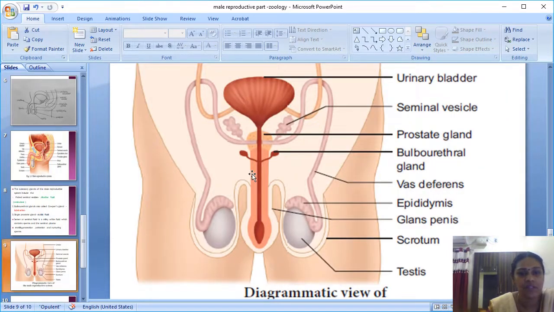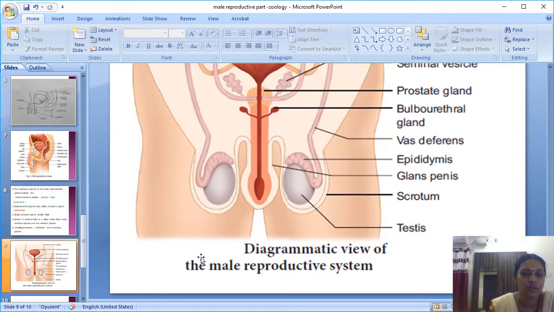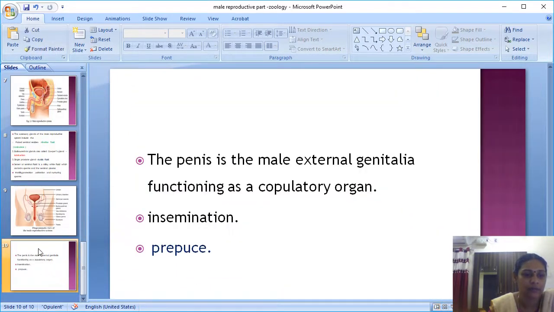If you see this diagram, you will understand clearly. The urinary bladder, and on either side the seminal vesicle, is paired in nature, and it is continuous as the urethra. This enlarged part of the penis is called the glans penis. On both sides is the epididymis, which is continuous as the vas deferens, coming and ending with the seminal vesicle. It forms the ejaculatory duct, and these two dark parts are called the bulbourethral gland. This is the same textbook diagram.